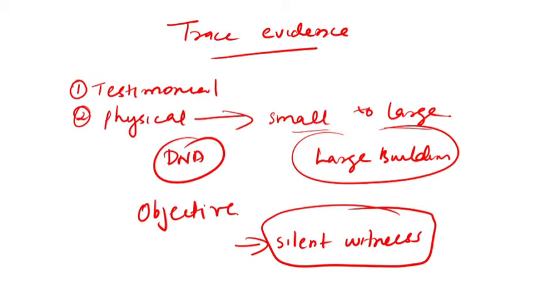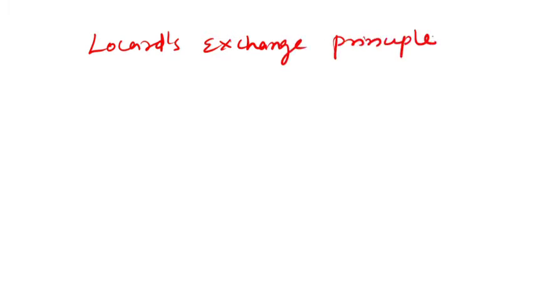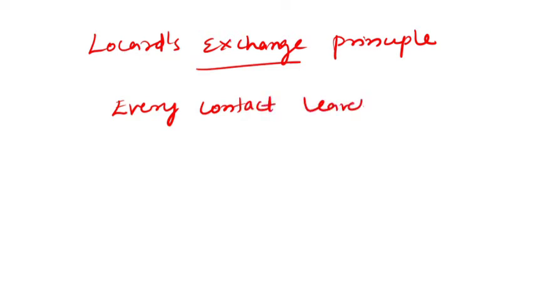Locard's exchange principle states that every time someone enters an environment, something is added to or removed from the scene. The principle is sometimes stated as every contact leaves a trace. I hope you remember this principle, because you are a forensic student.